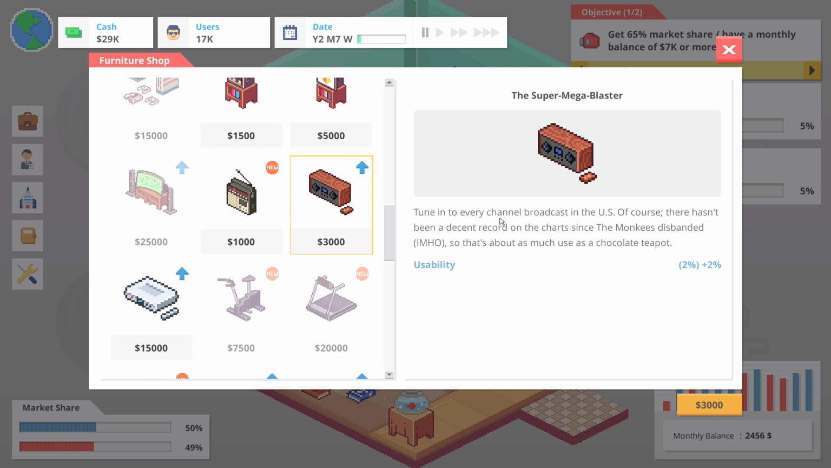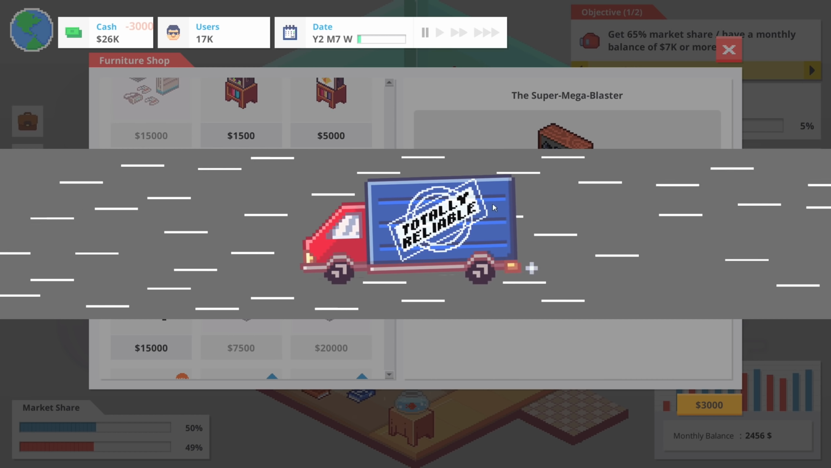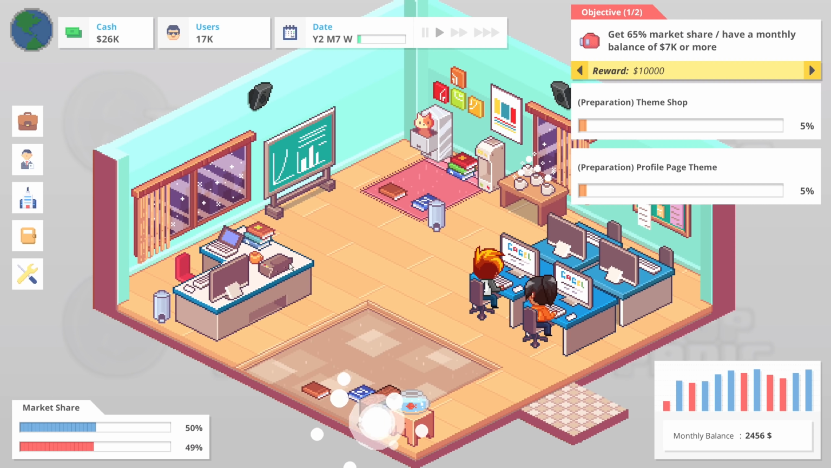So tune into every channel broadcast in the US. Of course, there hasn't been a decent record on the charts since the Monkees disbanded, but yeah, I mean, we could. A little bit of a usability bonus? Sure, let's do it.